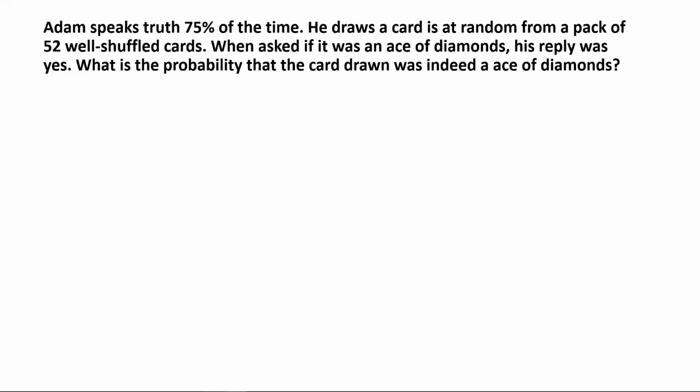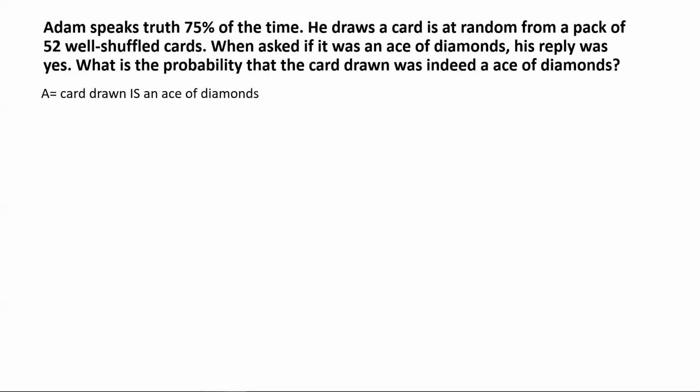So we start with representation of the event. Let's suppose that the event A represents the scenario when the card drawn is indeed an ace of diamonds. There are 52 cards in a pack, and the ace of diamonds is one of those cards.